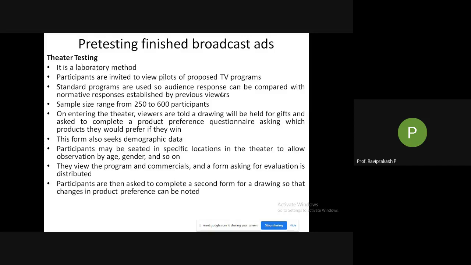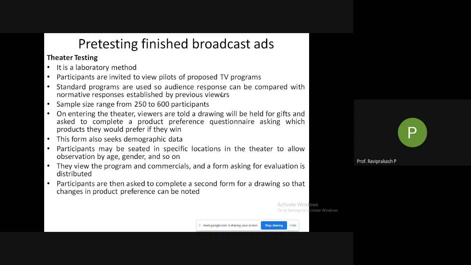Okay, then sample size basically ranges from 250 to 600 participants. So all 250 or all 600 are not shown at a time. These people are divided into different groups of 10, 20, 50, 80. It could be anything. Then a particular thing is being shown, and then questions are being asked to them.